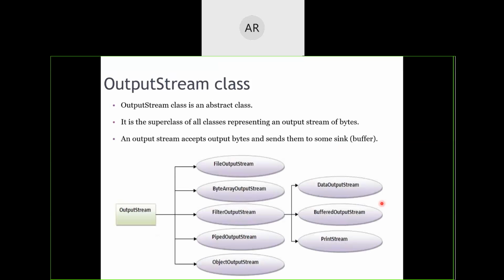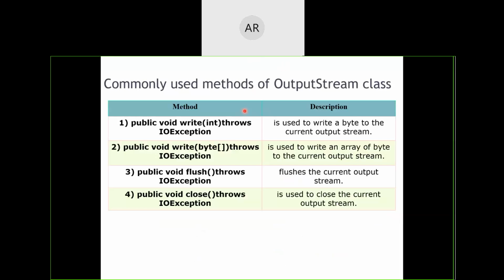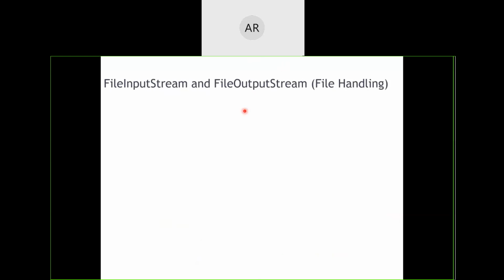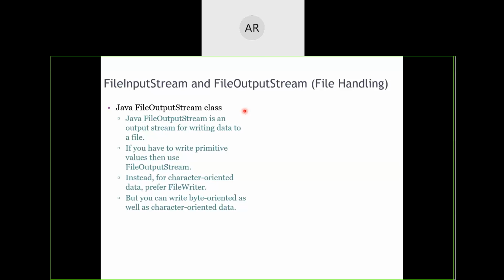I don't think we'll be having much time to invest now. Tomorrow Monday, we'll start with the output stream class and we'll try to see what the various functions in the output stream and input stream classes are, what are the various functions available within them. Then we'll try to see how to use the file output stream classes.